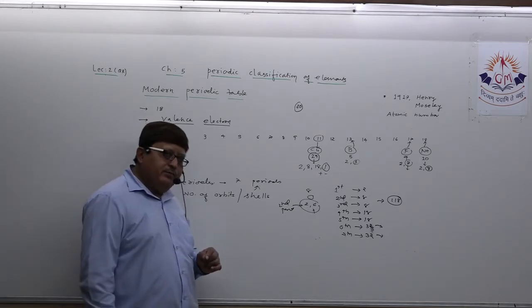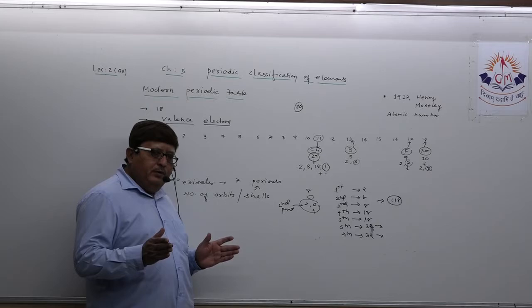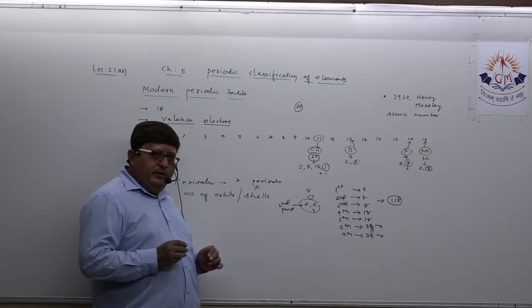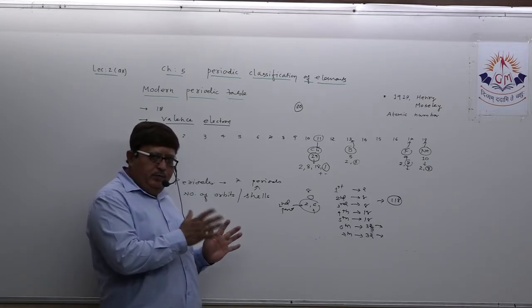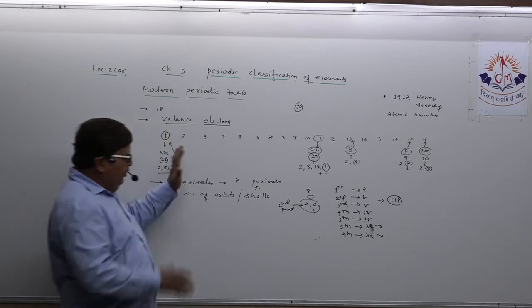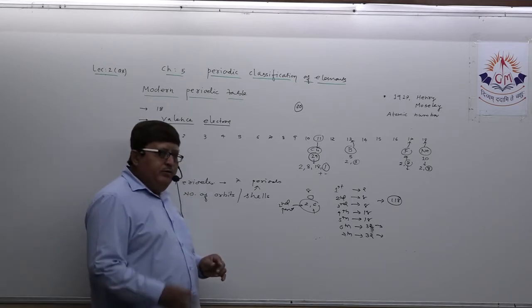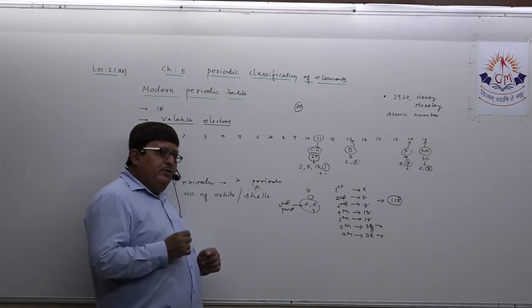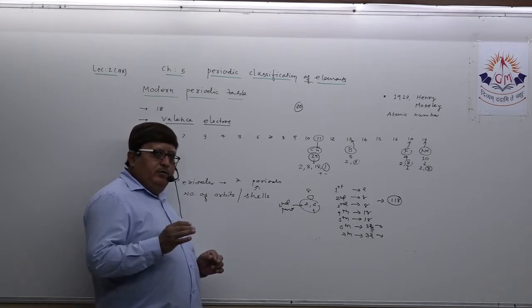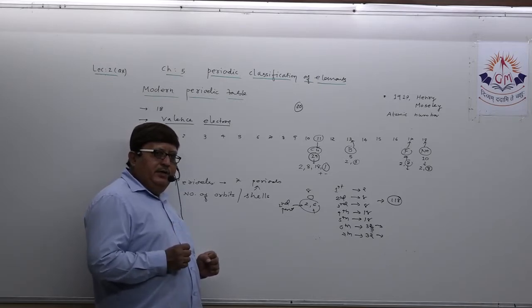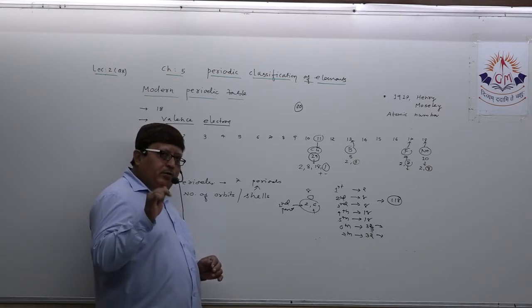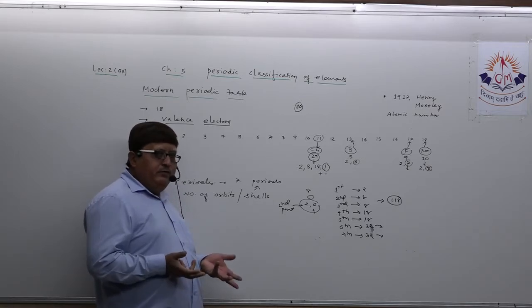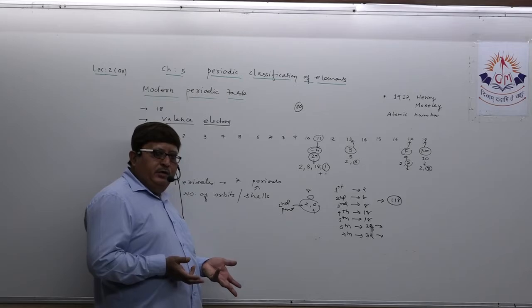So dear student, this is regarding period, okay, something regarding group also. Now if you want to decide the position of any element in the periodic table, meaning its group and period, you first need to know its atomic number.